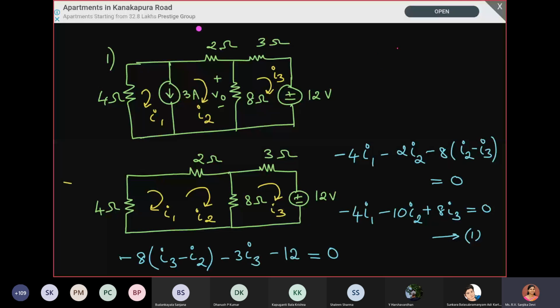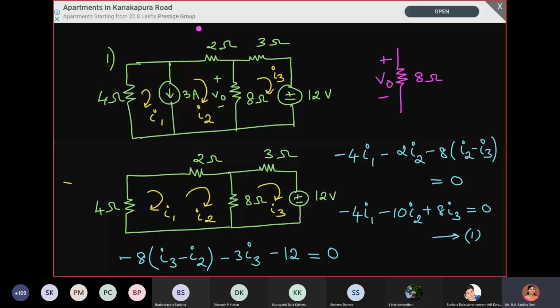See here, when a current is flowing through this 8 ohm resistor, there is a voltage drop. The convention they have given is the top part is plus and the bottom part is minus. When will we have a voltage drop? If the current is flowing downwards, there will be a voltage drop as given. So the current has to be I2 minus I3 for the given convention.